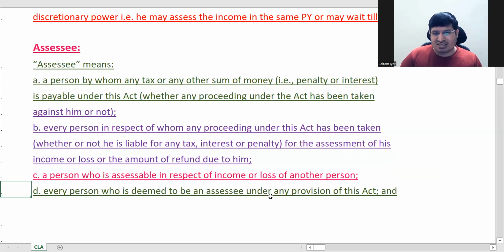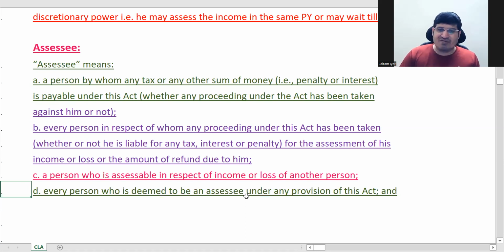Then deemed assessee. So there are some deeming provisions. As and how we go ahead with various chapters, we will learn several deeming provisions. So deeming means when the act is saying that you are not an assessee, but we are considering you as an assessee. That's called deeming provisions. हिंदी में बोलेंगे मान लिया गया. अगर डिपार्टमेंट ने आपको मान लिया कि आप एसेसी है, then you will be an assessee.